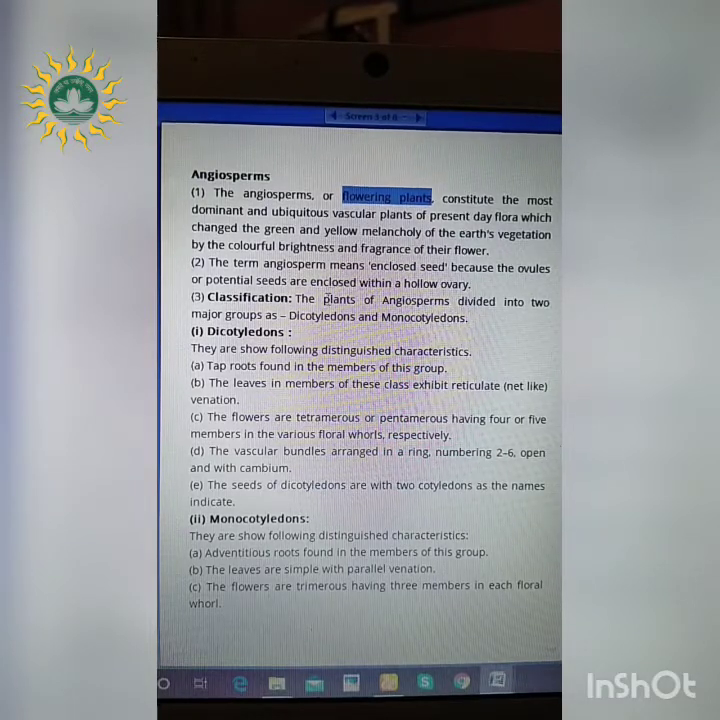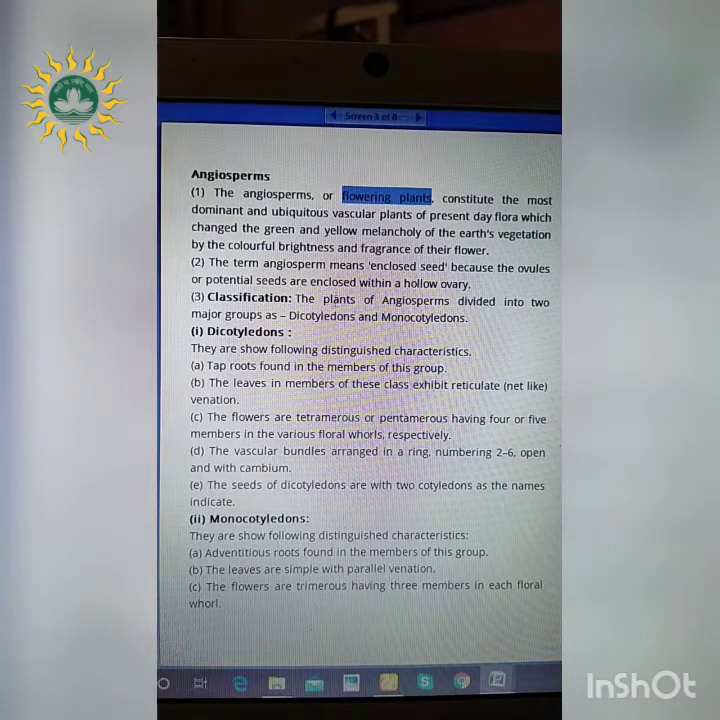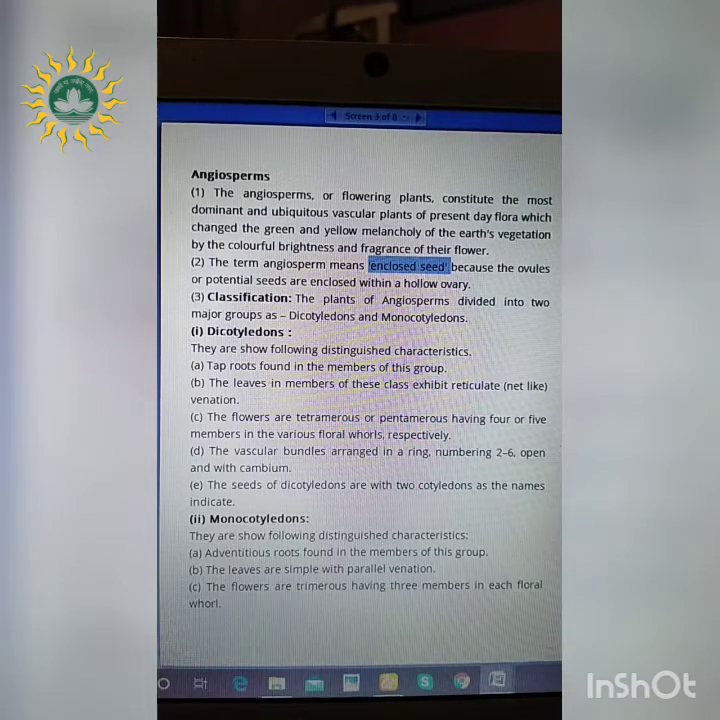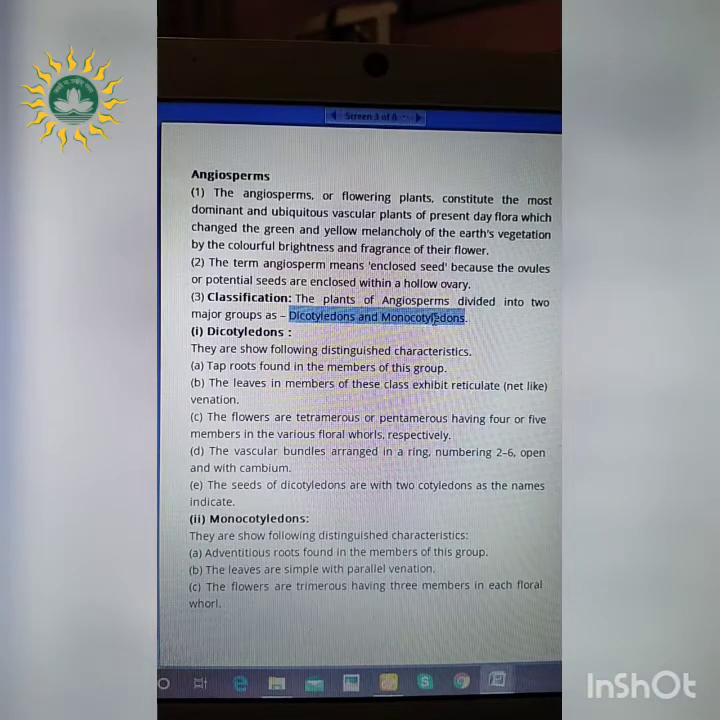Previously, we have studied gymnosperms. These are obviously the seeded plants, but the seeds in gymnosperms are naked seeded. That means they are not enclosed. But in angiosperms, the seeds are very much enclosed. Right? So if you want to classify these angiosperms, there are two major groups. What are those? Dicotyledons and monocotyledons.